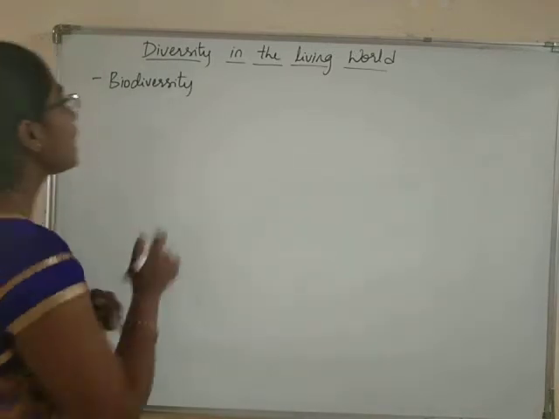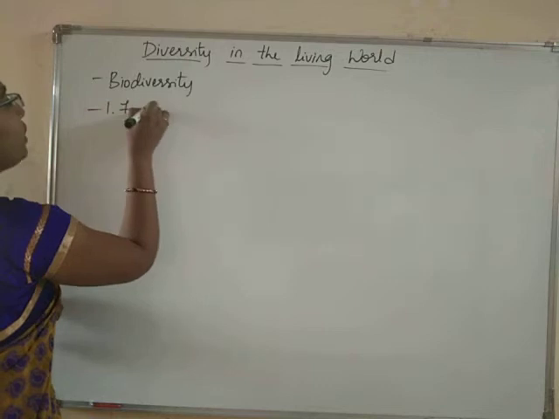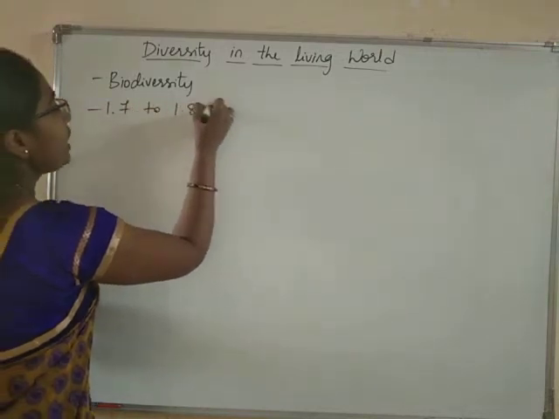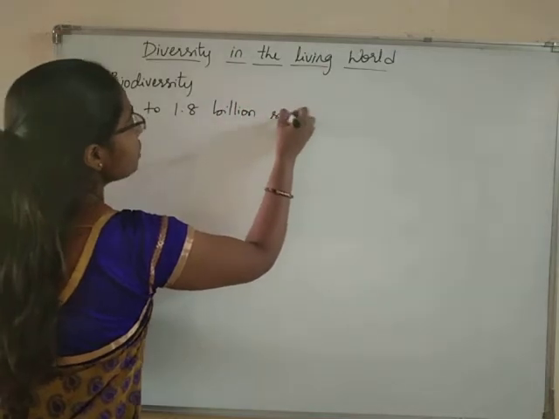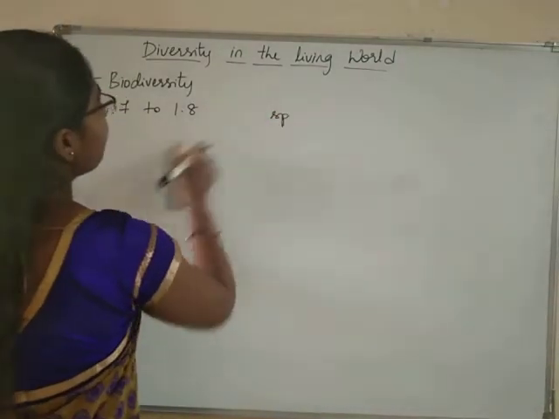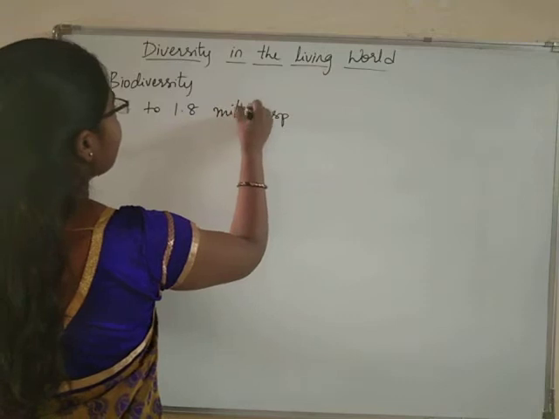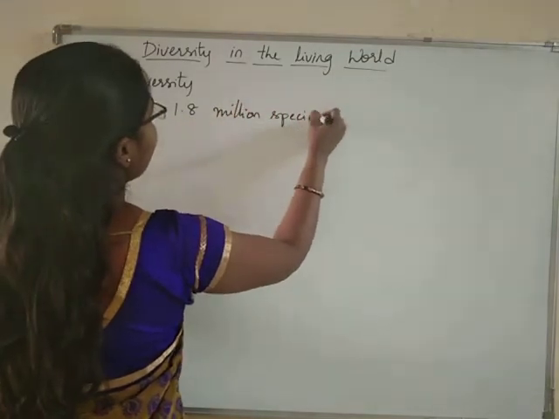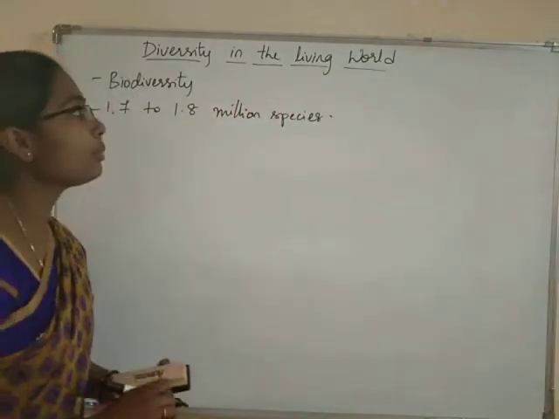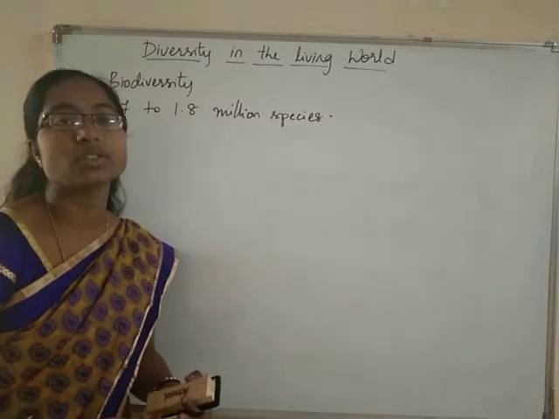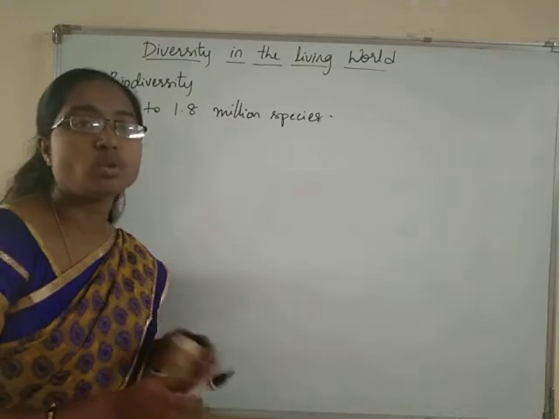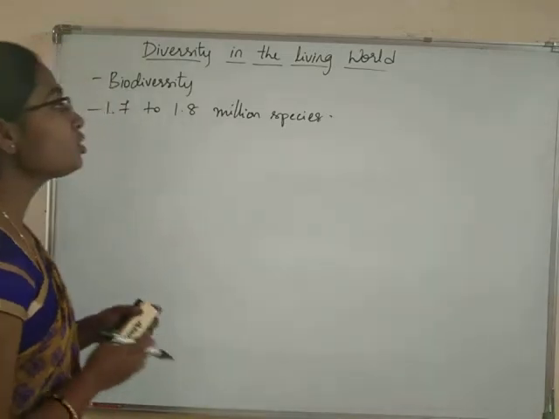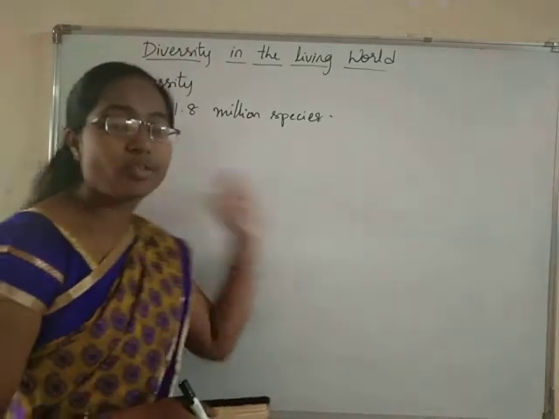So we all know that there are a variety of living organisms. Do you know that there are nearly 1.7 to 1.8 million species of animals? 1.7 to 1.8 million species of animals have been identified and described so far. Students, there are a variety of organisms.